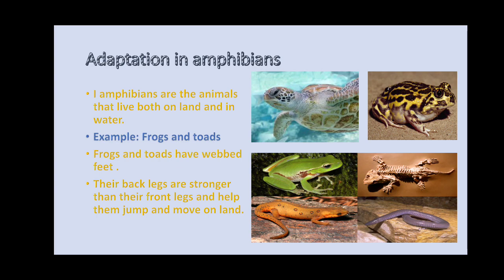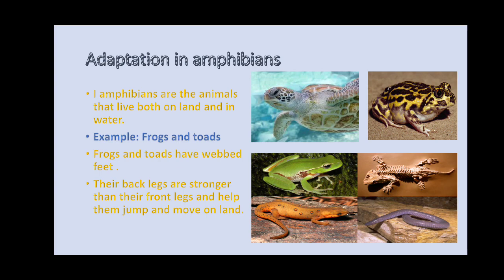A crocodile can survive on land as well as in water for some time. It can crawl on the land, but it cannot survive on the land for long, whereas a frog can completely survive on the land.